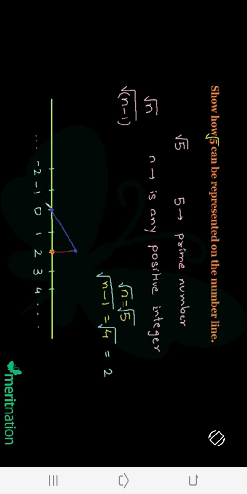Let me call this point 0 as A, this point as B. We measure this as the radius of our compass and cut an arc to the right side of this red perpendicular. The arc that you will get will be somewhere here, like that.